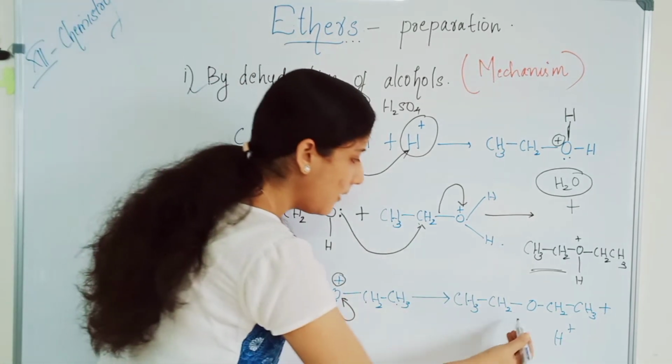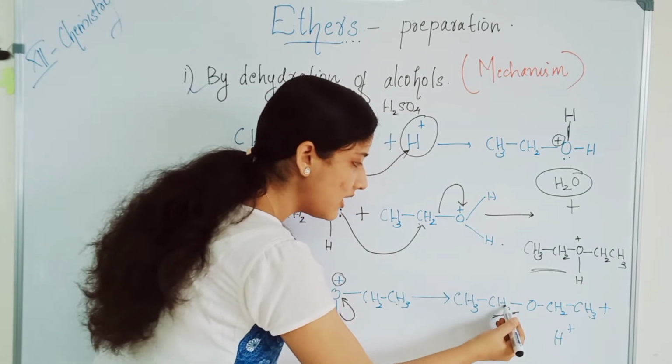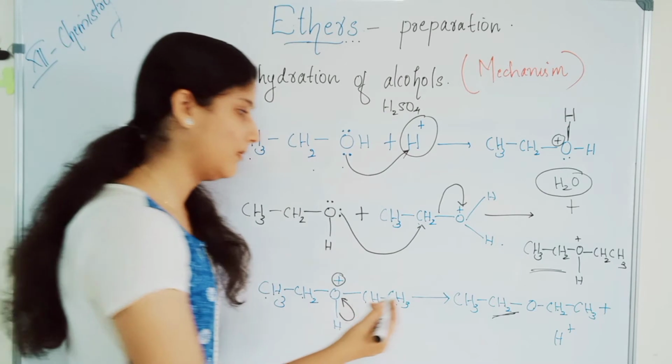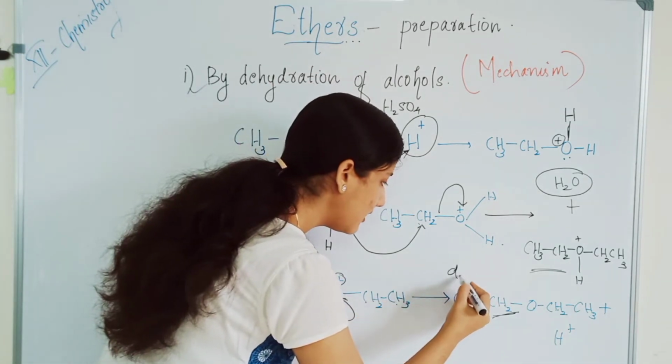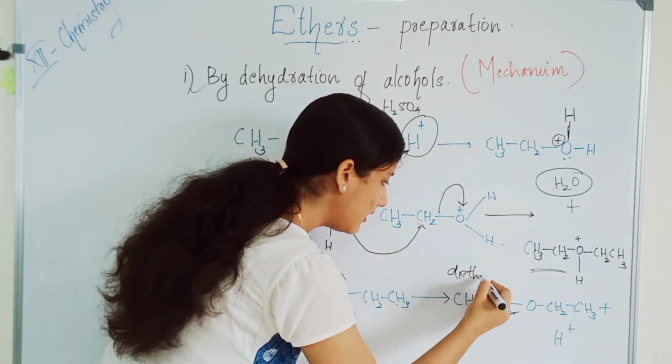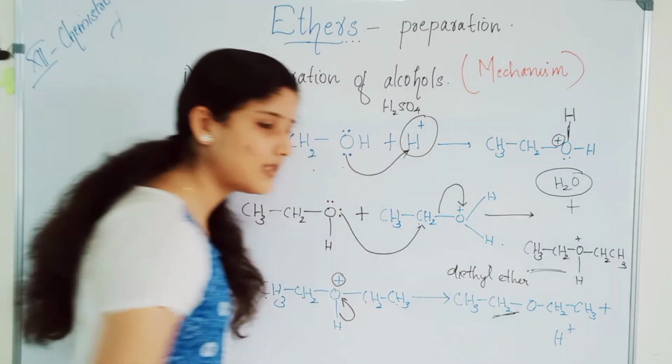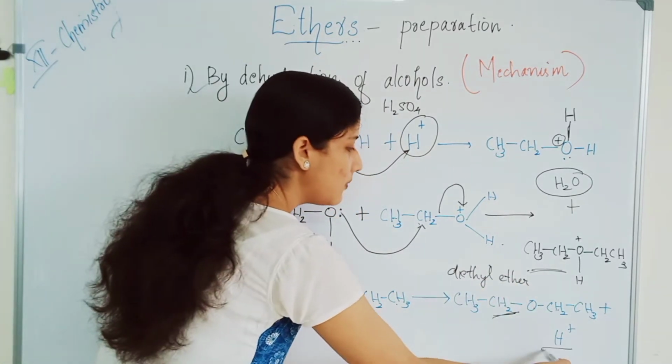So we will get the product ether, CH3CH2OCH2CH3, diethyl ether, as a product, along with H+.